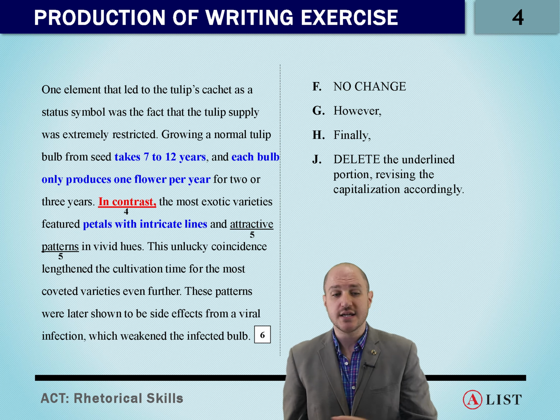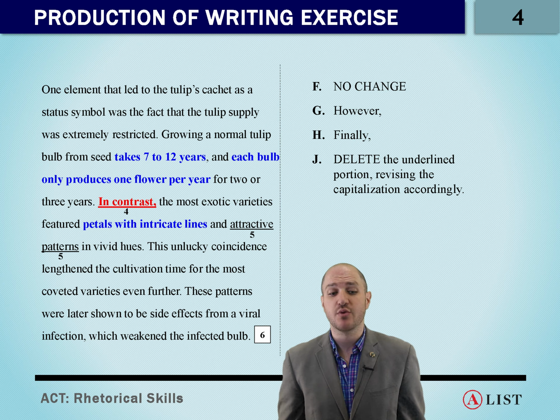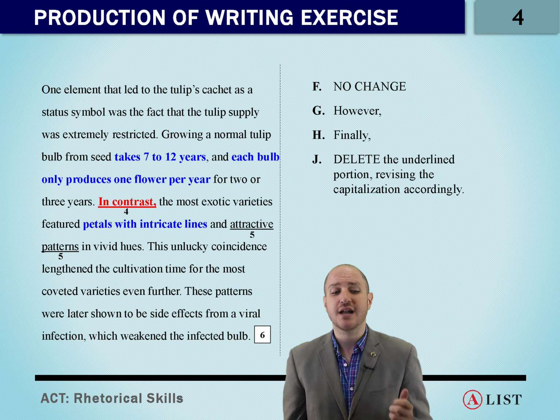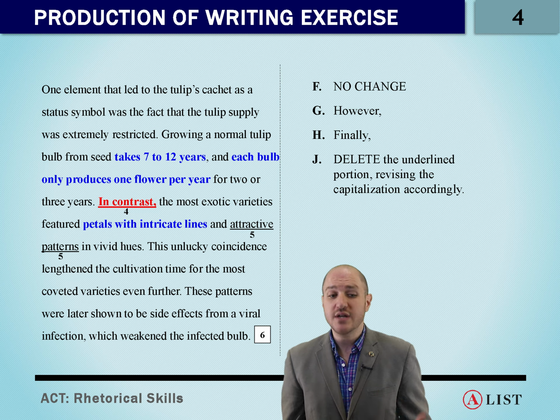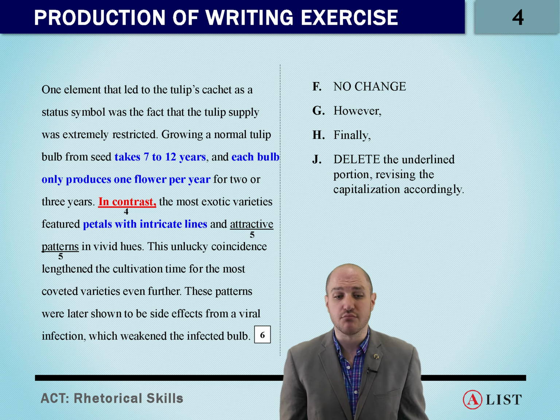So our next sentence is one example of why it was restricted, right? Each bulb only produces one flower, growing a normal tulip takes 7 to 12 years. And then this next sentence, the most exotic varieties featured petals with intricate lines and attractive patterns in vivid hues. This looks like another reason why it had cachet as a status symbol.